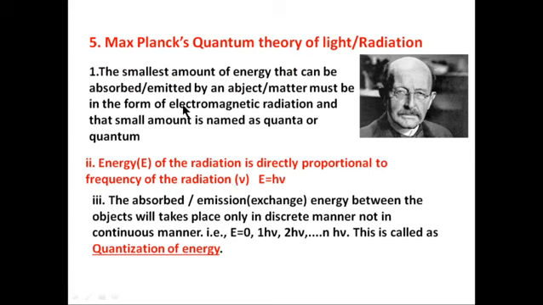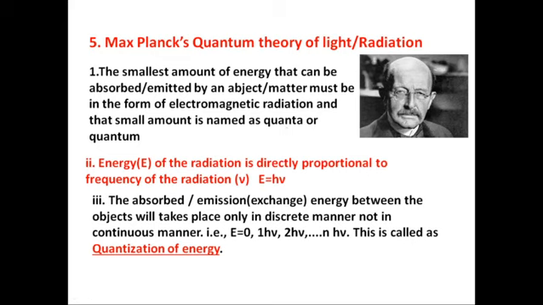Now we are going to another theory, the remaining different theories of light. Another one is Max Planck's quantum theory of light, the quantum theory of radiation. He is a great scientist, Max Planck. He proposed that radiation, that means absorbing or emitting radiation from any object or matter, must be in the form of electromagnetic radiation, and that smallest amount of radiation is named the quanta or quantum.